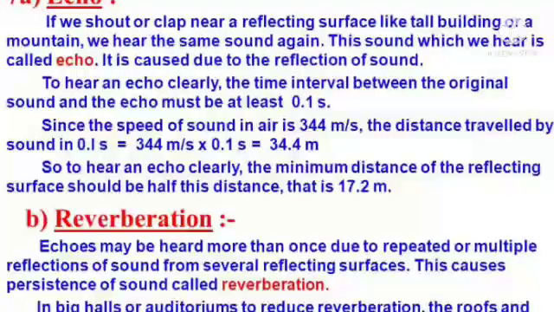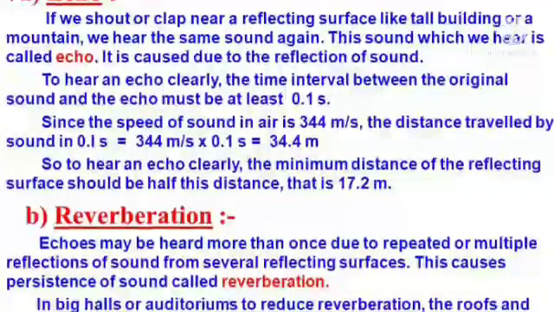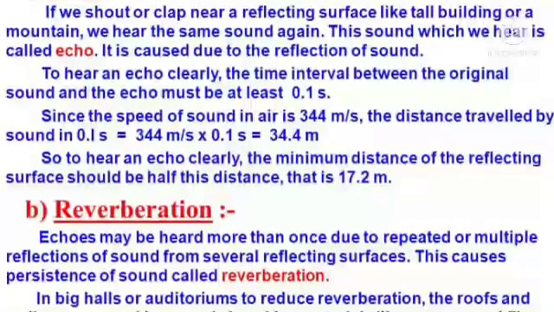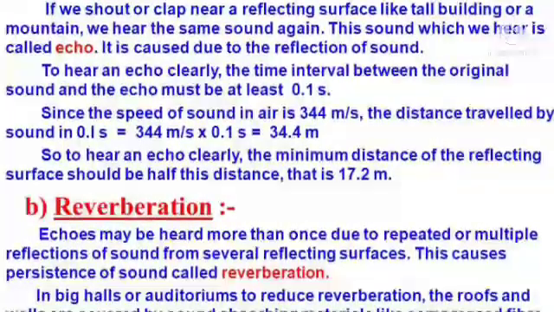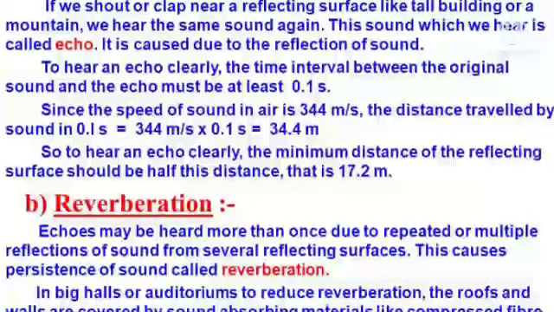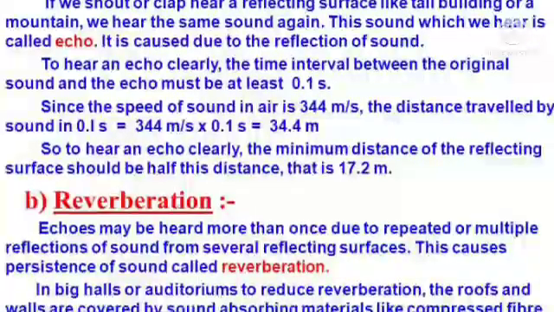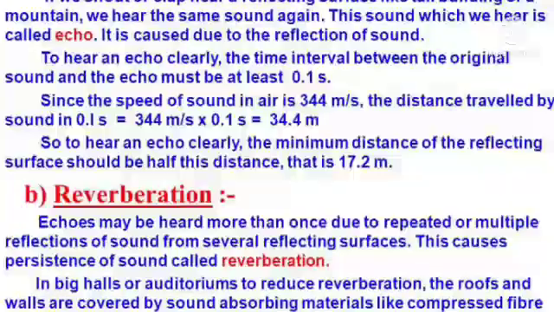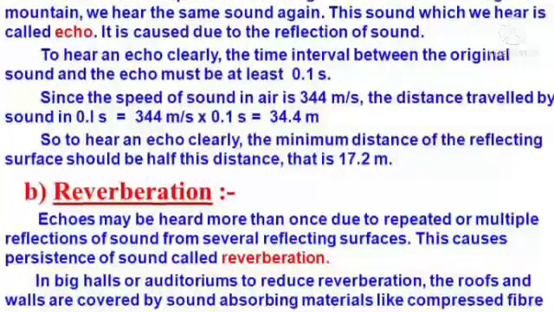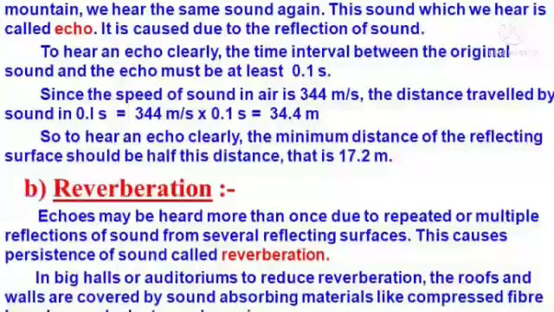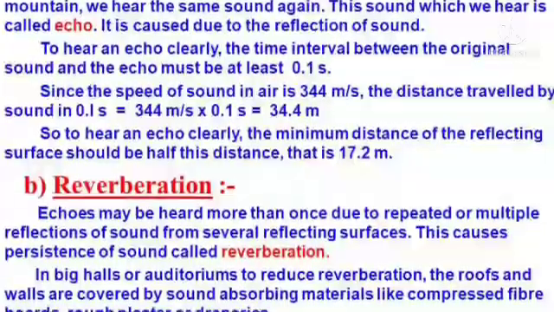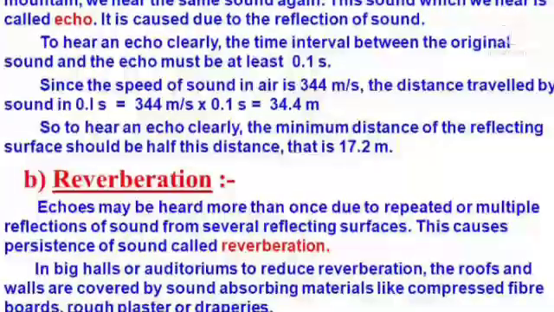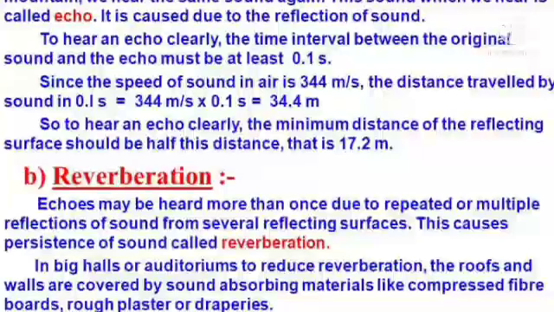To hear an echo clearly, the time interval between the original sound and the echo must be at least 0.1 seconds. Since the speed of sound in air is 344 meters per second, the distance traveled by sound in 0.1 second is equal to 34.4 meters. So to hear an echo clearly, the minimum distance of the reflecting surface should be half this distance, that is 17.2 meters.